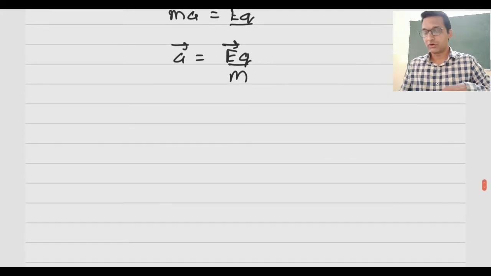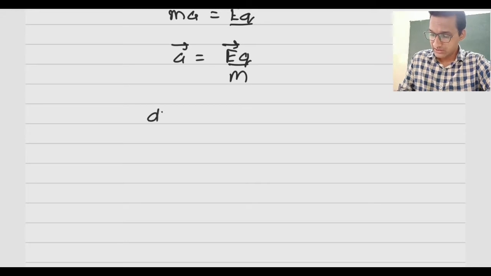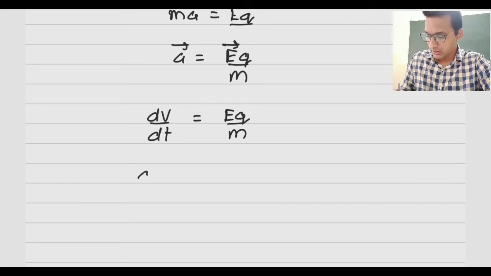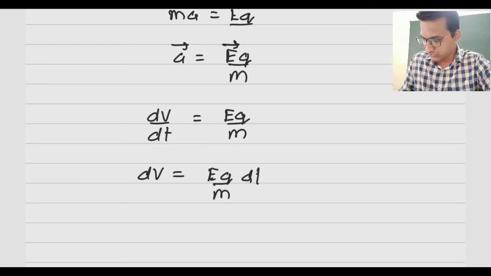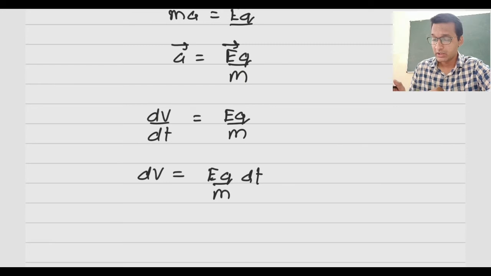Now what we will do to derive these equations is, acceleration we know is dv by dt is equal to EQ divided by M, and dv is equal to EQ by M into dt. The same way we have derived equations of motion. Now what we will have to do to this equation is integrate on both sides.